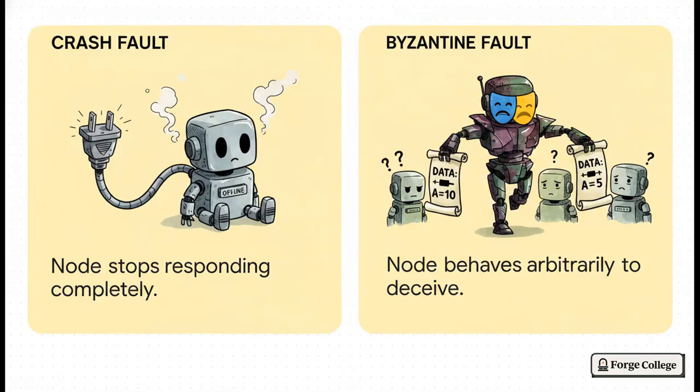Now compare that to a basic crash fault. A crash fault is totally innocent. A node simply loses power or drops its Wi-Fi connection. It's the network equivalent of that guy leaving the town hall early because he left the stove on. Super easy to detect, right? Because they're just gone. But a Byzantine actor, they weaponize their participation. They pretend everything is completely fine while secretly poisoning the well of information, telling half the network one thing and the other half something completely different.